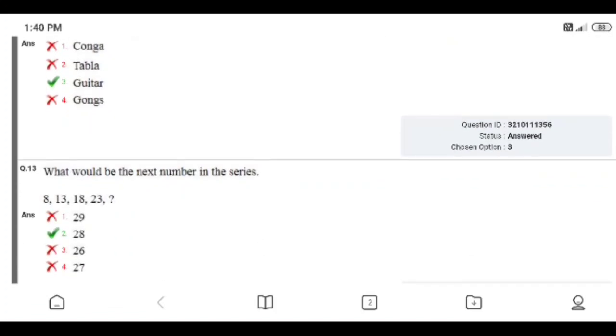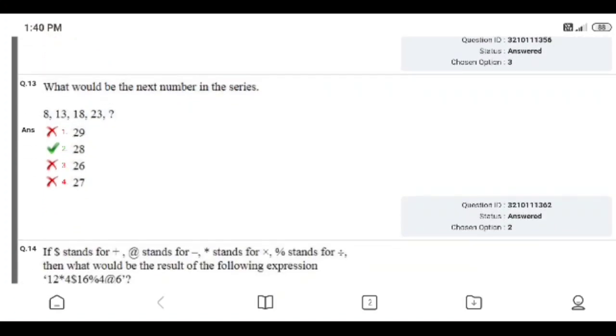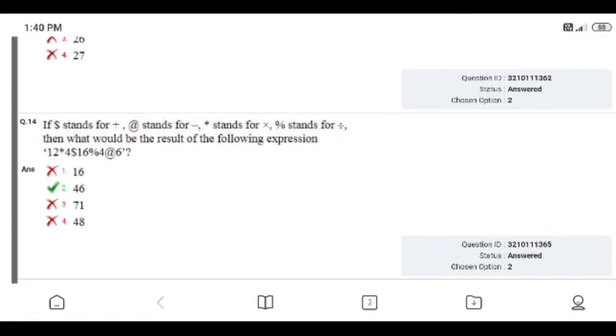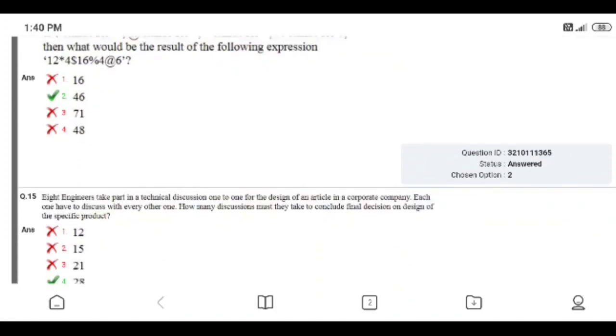Question number 13. What would be the next number in the series? The right answer is 28. I gave the right answer too. Question number 14. If $ stands for plus, @ stands for minus, * stands for multiplication, and % stands for divided by, then what would be the result of the following expression? I gave the right answer, 46.